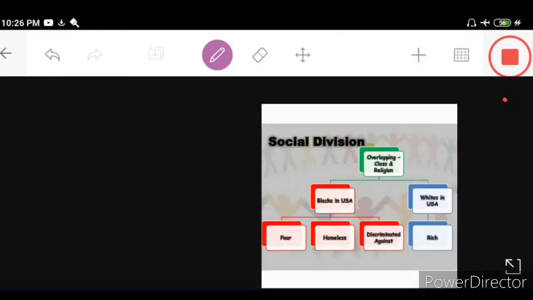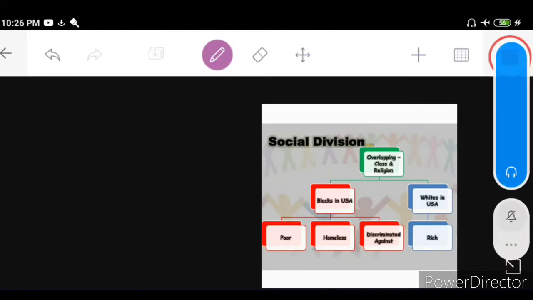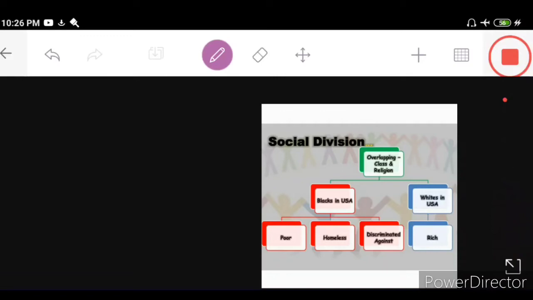Now moving ahead, dear students, let's see the politics of these social divisions. When these social divisions take place, they are very difficult for a country to handle. Is this social division a difficult problem? Is this a terrific situation for the country to handle? Or do you feel that it can take a U-turn, that it goes out of gear, and it's very difficult for the leaders of the country to control these situations?